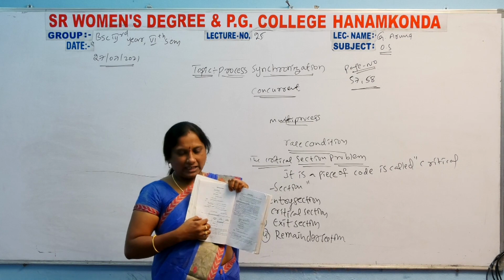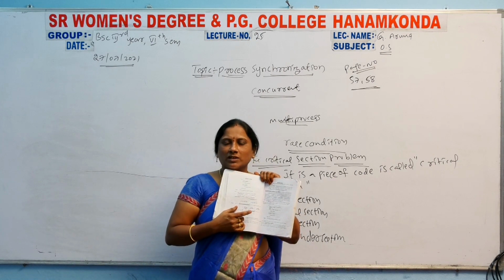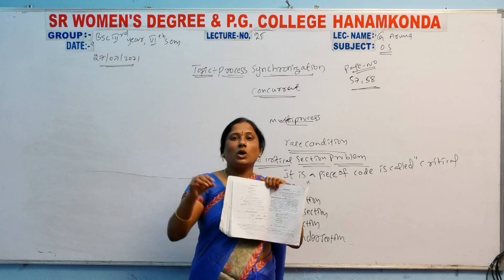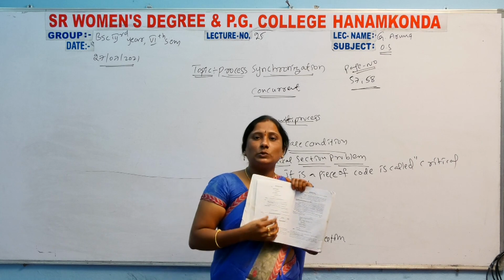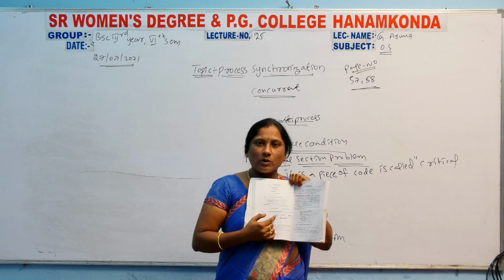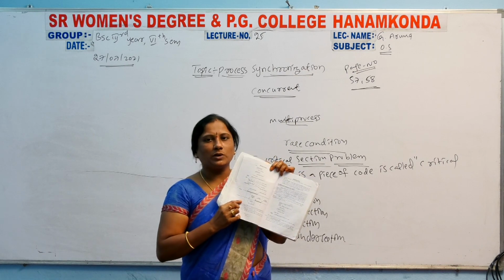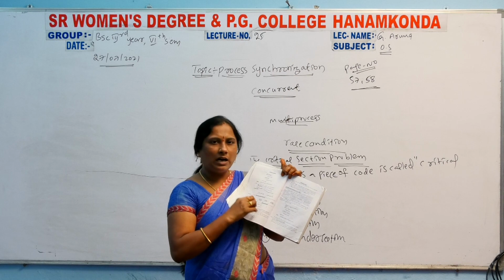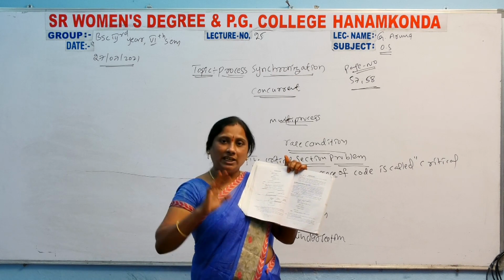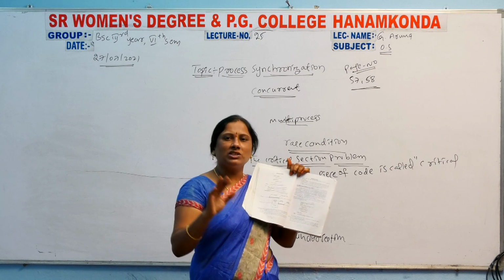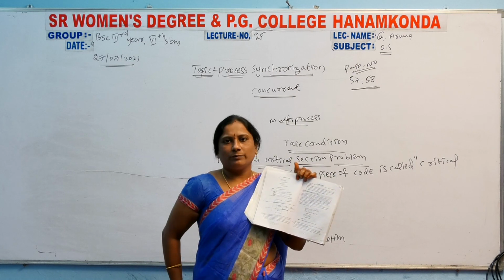Next, after these two loops, what is here? Concurrent processes: how the processes will be executed. Process A and process B are there. How do process A and process B enter the entry section, critical section, exit section and remainder section? How do the processes enter the computer?